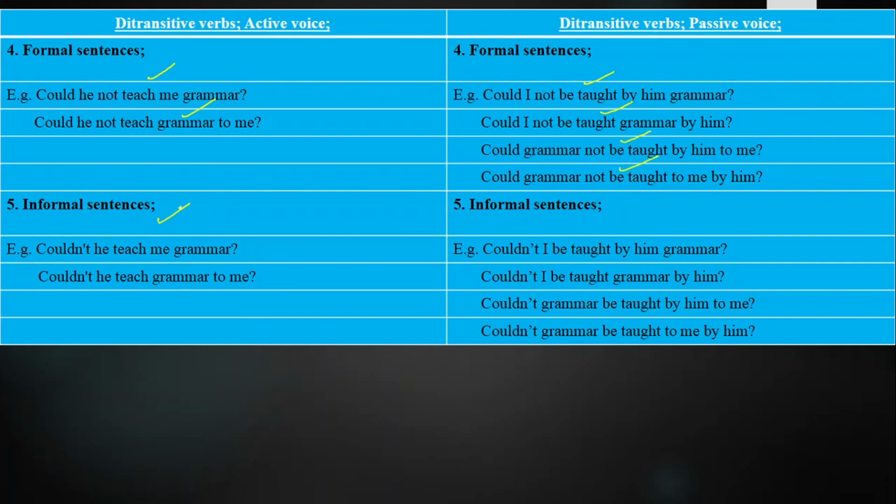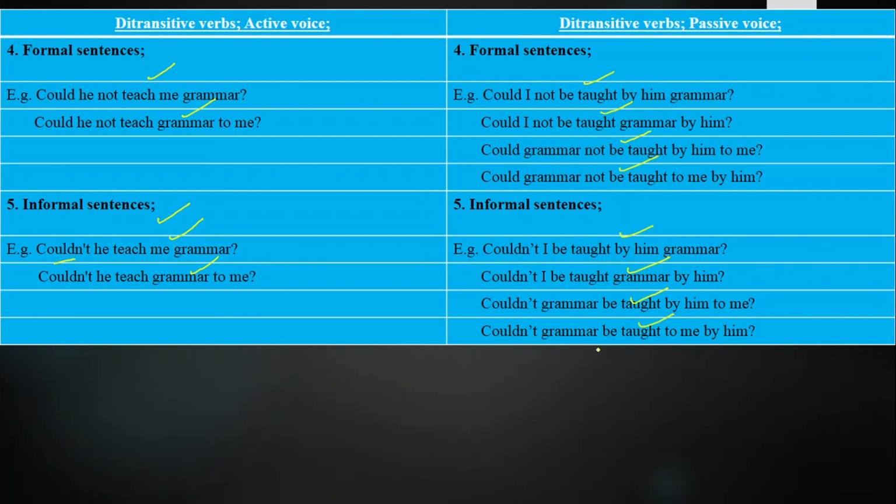Informal sentences, we have got those sentences in which we ask questions, deny the statement, and we ask them in an informal way. Could not short form is couldn't. Couldn't he teach me grammar? Couldn't he teach grammar to me? Couldn't I be taught by him grammar? Couldn't I be taught grammar by him? Couldn't grammar be taught by him to me? Couldn't grammar be taught to me by him?